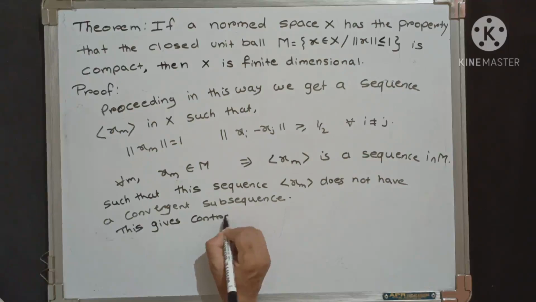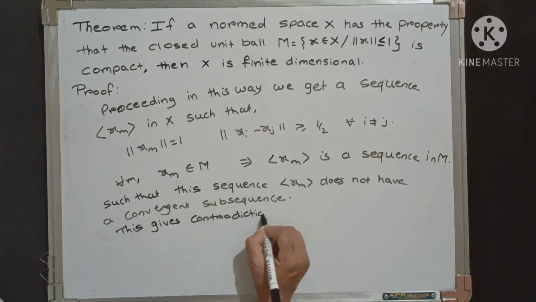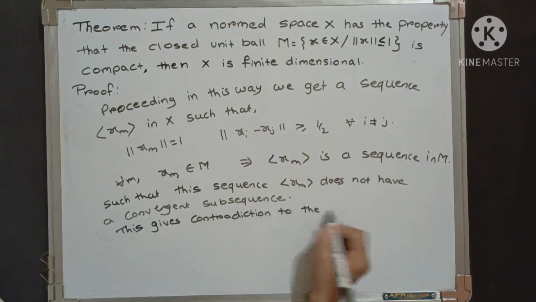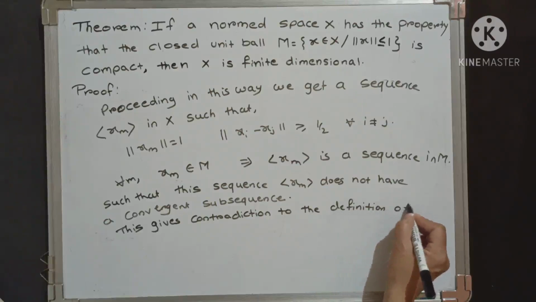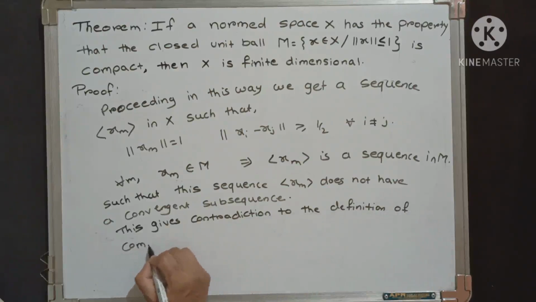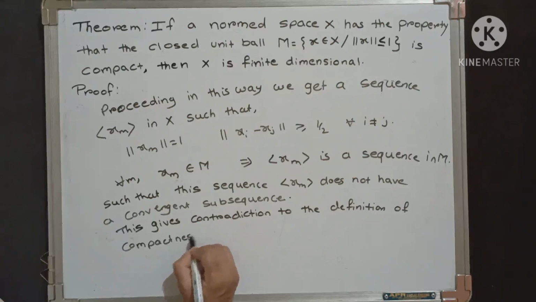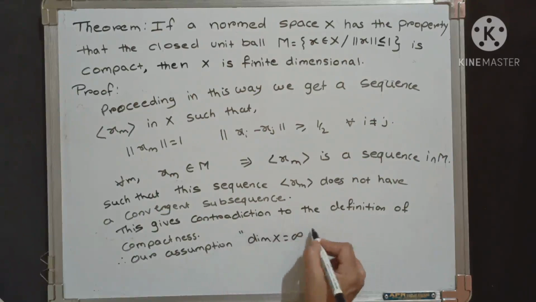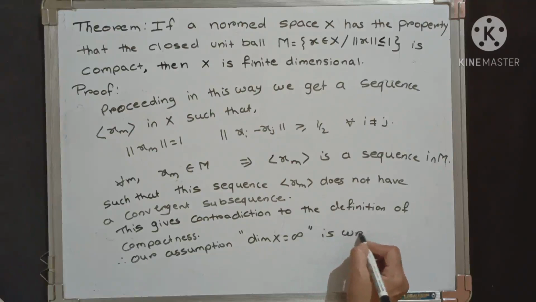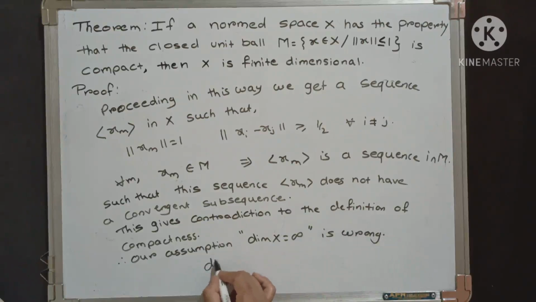And therefore our assumption is wrong. Our assumption that the dimension of X equals infinity is wrong, and hence the dimension of capital X is strictly less than infinity.